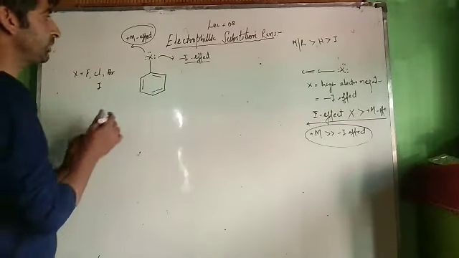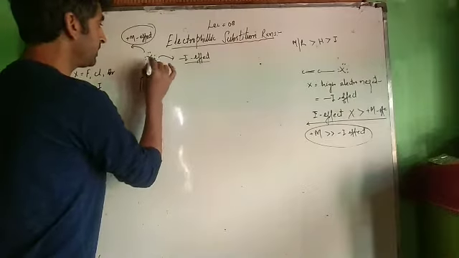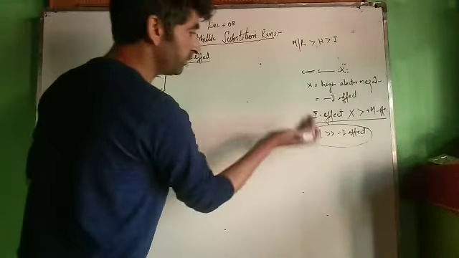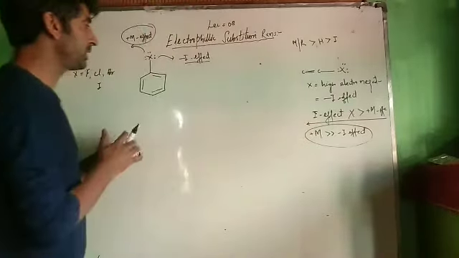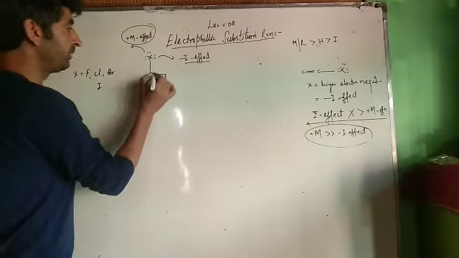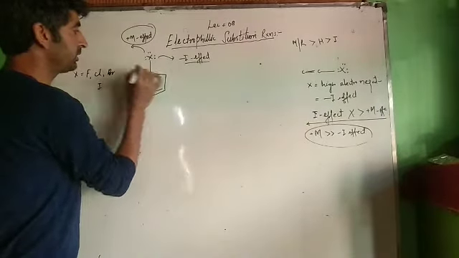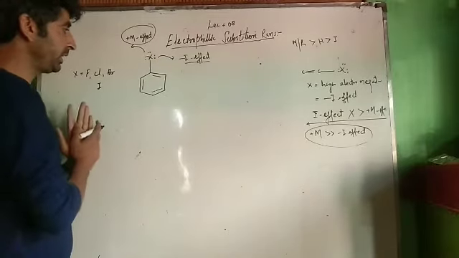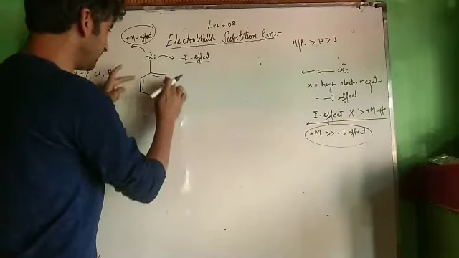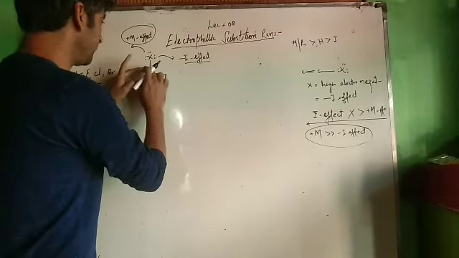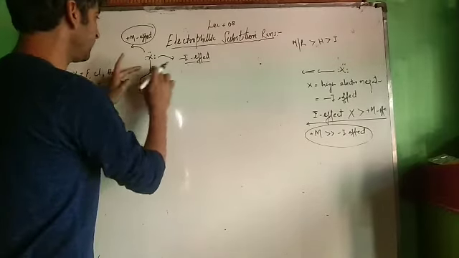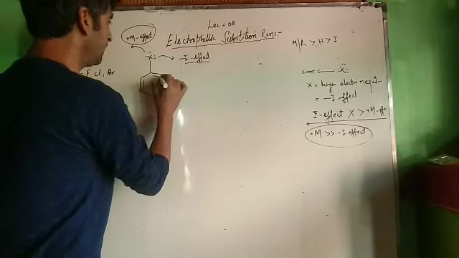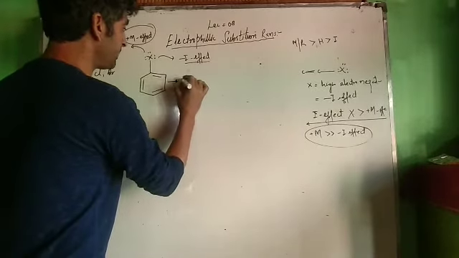Now see, because of minus I effect, which pulls electrons towards itself, an electron withdrawing effect, it should withdraw these electrons towards itself. But one more effect operates over here, that is the effect of the benzene ring. This benzene ring has its own effect. That is the resonance effect, the R effect.